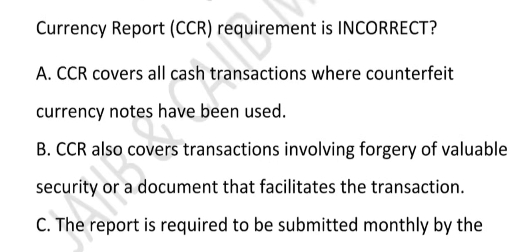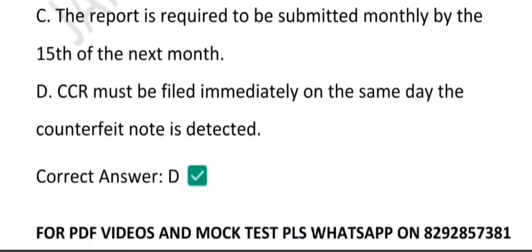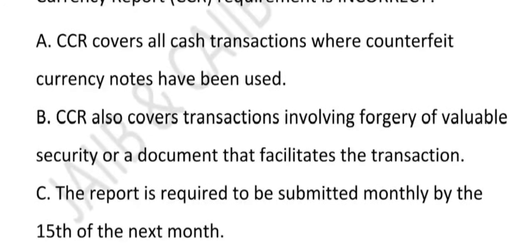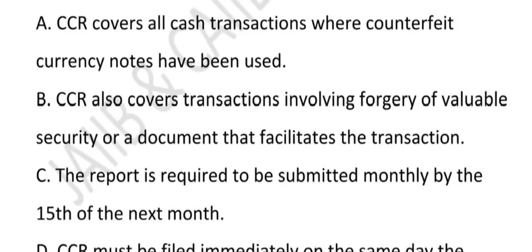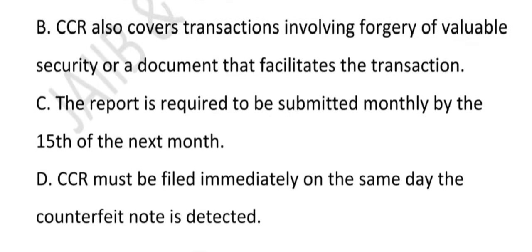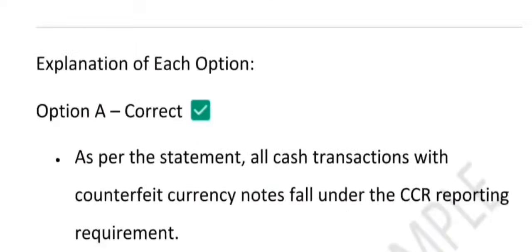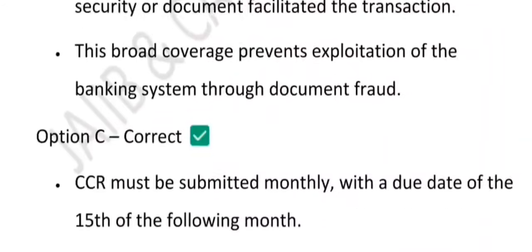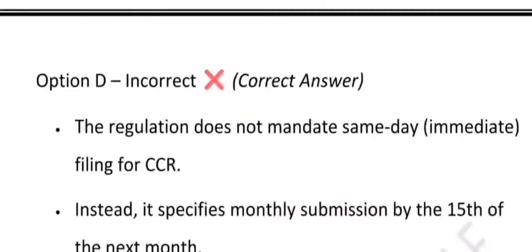So what is the key takeaway from this question is that, so option number D is the correct one, right? This is incorrect. So what we learned that CCR cover fake cash and CCR cover the fake document. Option number A is about fake cash, option number B is about the fake document. Reporting timeline for CCR is monthly by 15th, not same day. So option number C is regarding monthly by 15th and same day, that is option number D is incorrect, right? So the incorrect statement is D. CCR is monthly, not the instant. Remember the full form, counterfeit currency report, right? Now, have a look at the next question.